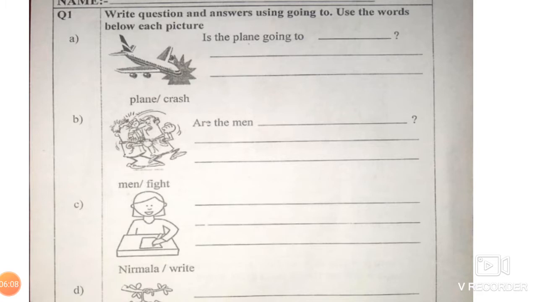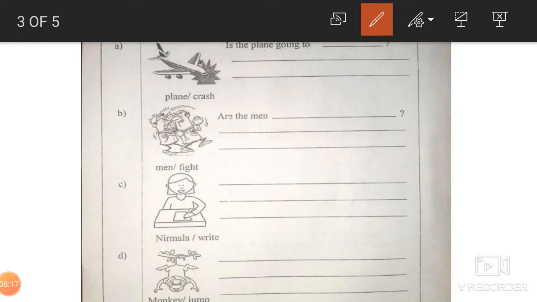Write the question and answer using going to and use the word below each picture. Now pay attention here, all of you. Yes. Now see here the plane and the crash. This word is given to you. Okay. This plane and the crash. What is it? The spelling of plane is given and the crash action word is given to you, what is about to happen. Got it beta? So is the plane going to. You have to take the plane spelling that is already given, and what is it going to do, that clue is also given to you.